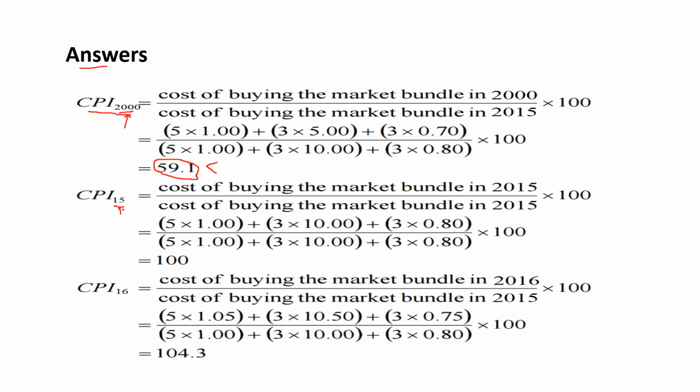So I'll just put in a little less than 100 symbol here, because that's our sanity check. If prices have increased from this year to the base year, we would expect a value which is less than 100. During the base year, we get a value which is 100. So that checks our sanity check that we mentioned on the previous slide. And in the year 2016, we get a CPI of 104.3.